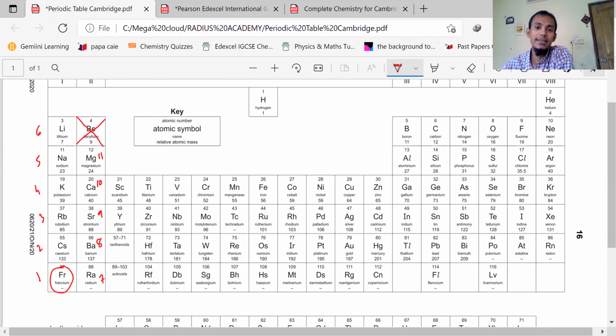So what you need to understand is this periodic table will be given in your exam hall in Cambridge and Edexcel curriculum, and even in IB curriculum. This periodic table is being given to make your life easy, not difficult. Okay, so group 1, group 2, then group 3. Group 3 will start in this way again. So it's 11, then 12, 13, 14, 15, and boron is a non-metal. So we are discussing metals, and boron we are not discussing.